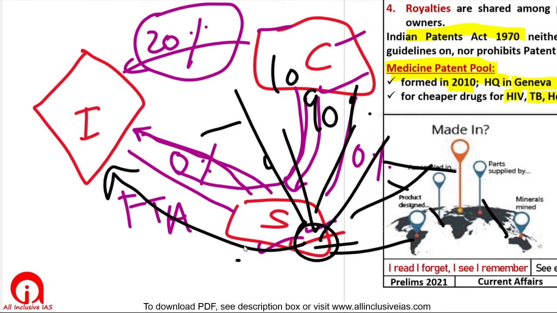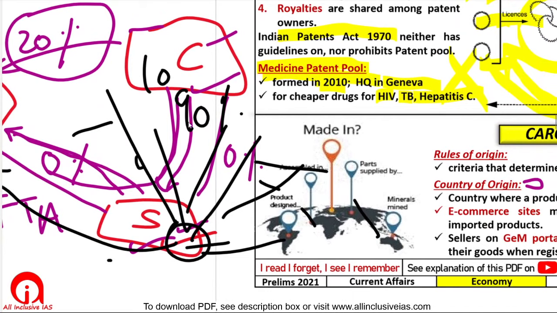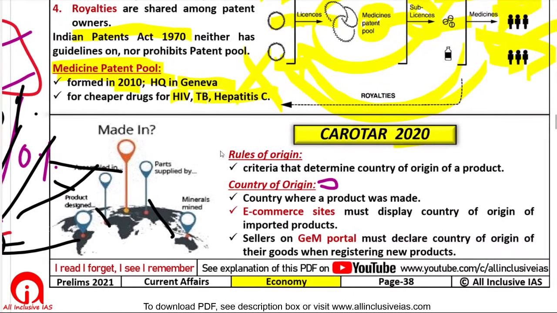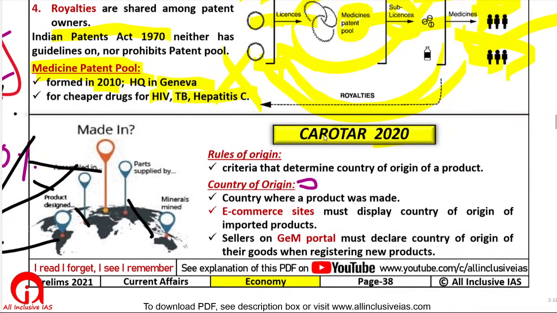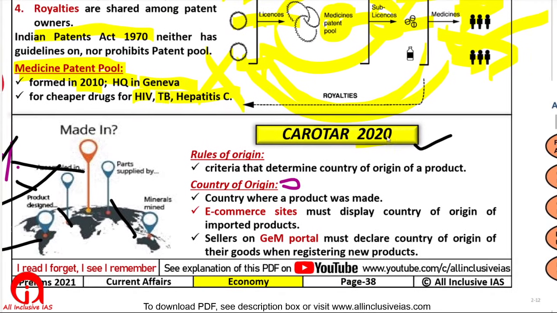So there has to be some rules based on which you will find the country of origin. Those rules are specified in the CAROTAR. These CAROTAR rules are given under the Customs Act 1962. They help in determining the country of origin of a particular product. For example, the e-commerce sites in India must display the country of origin of the product.